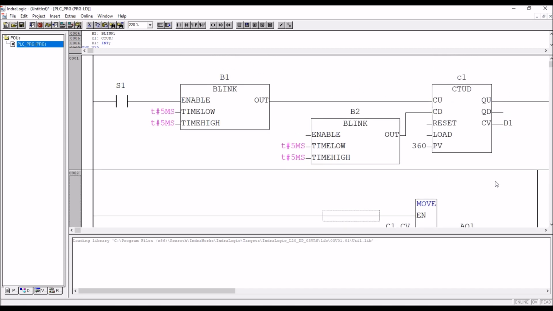Now by operating S1 it will rotate from 0 to 360. By operating S2, okay.